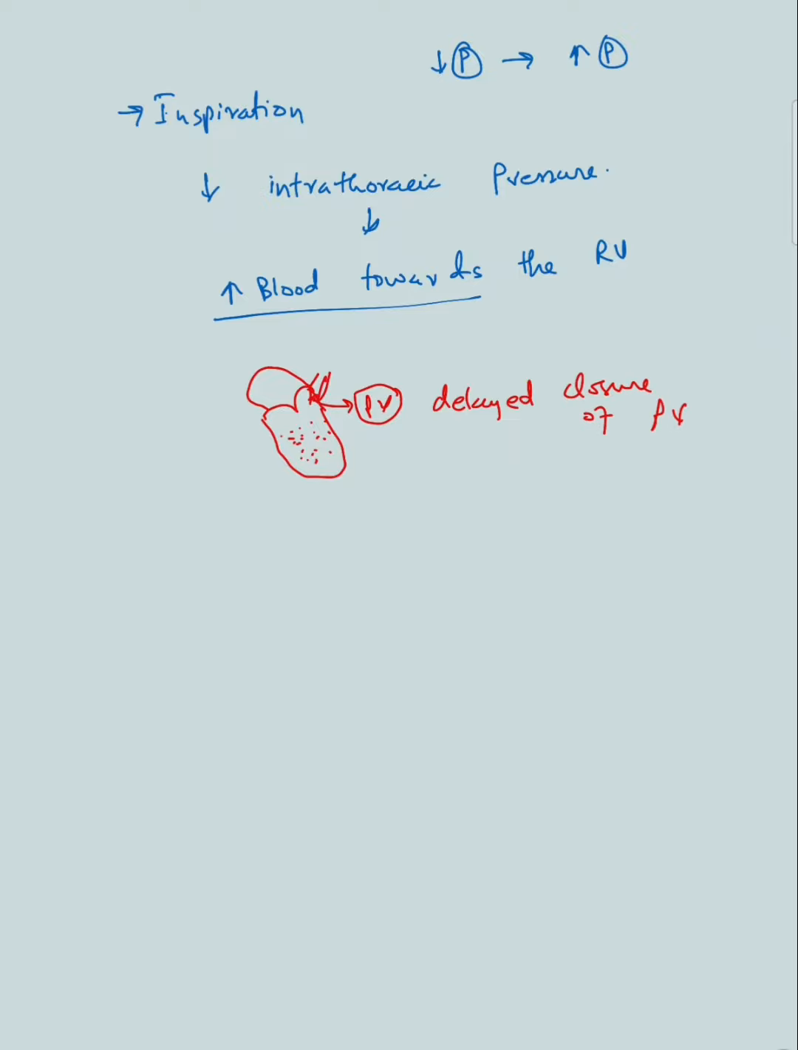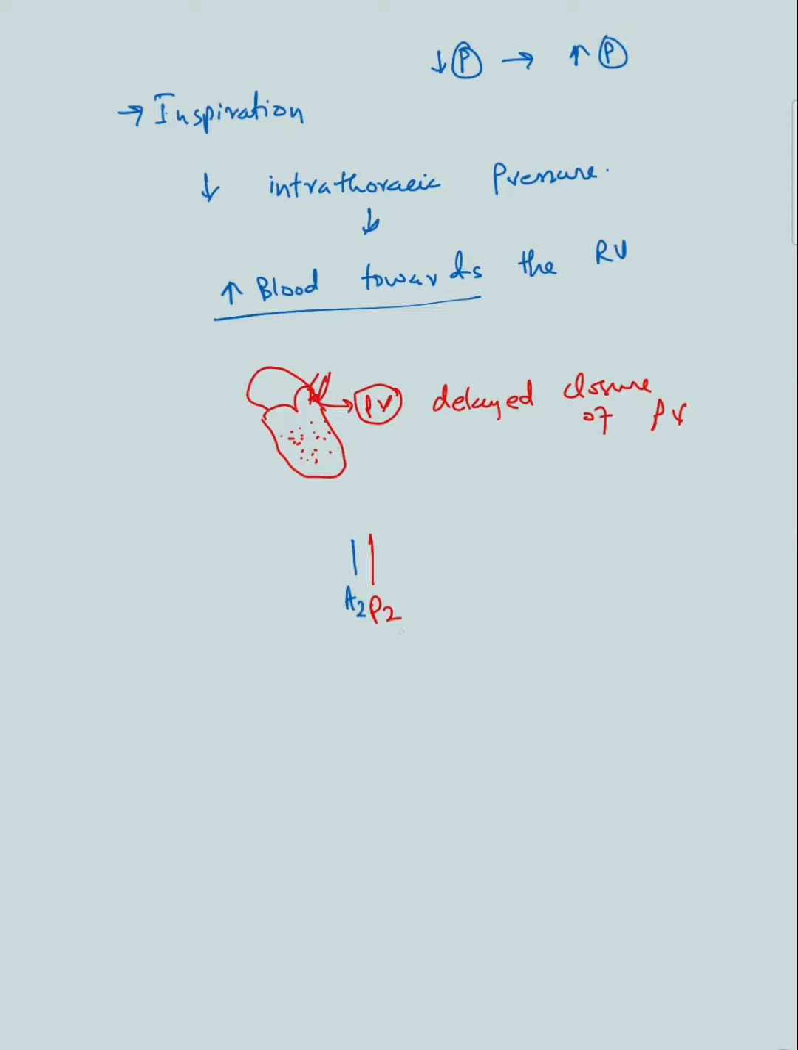Okay, and while the left heart, there is no increase in blood flow to the left heart during inspiration, so the aortic valve will remain the same. So normally during expiration, this is the P2, and let's say this is the A2, so they're together. Okay, this is normally how it is when you inspire.